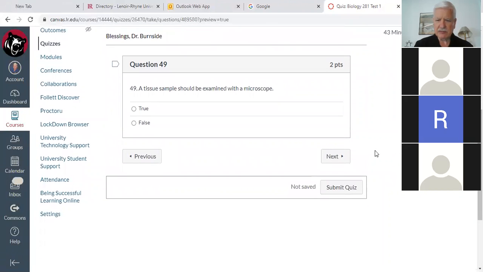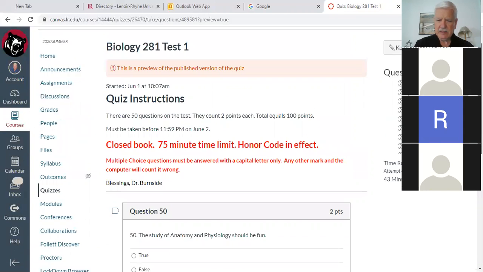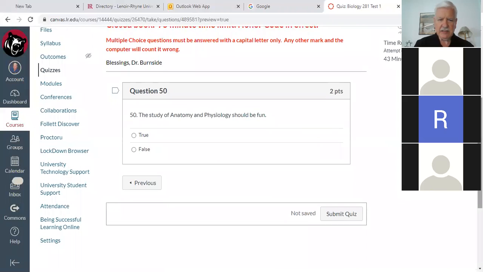Let's see now. The last one we want to look at is number 50. This is for Roxana. This is designed just for Roxana. No, for everybody. The study of anatomy and physiology should be, the key word there is should be fun.